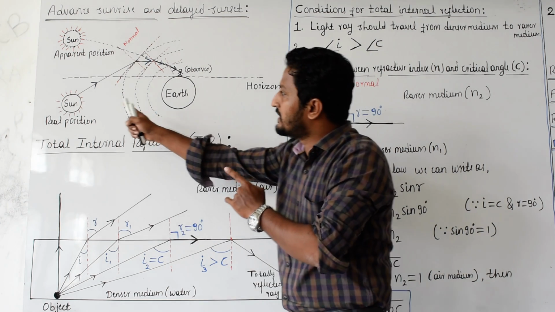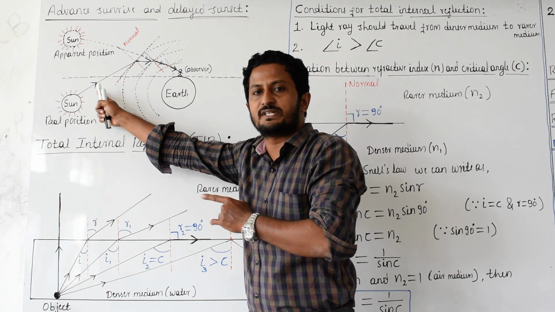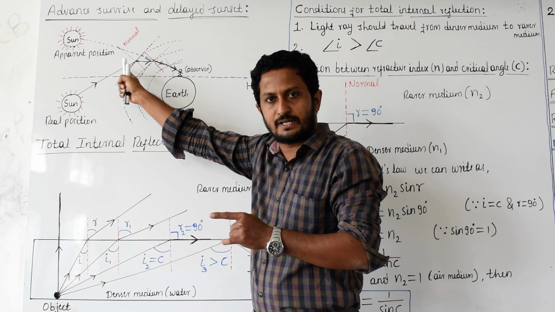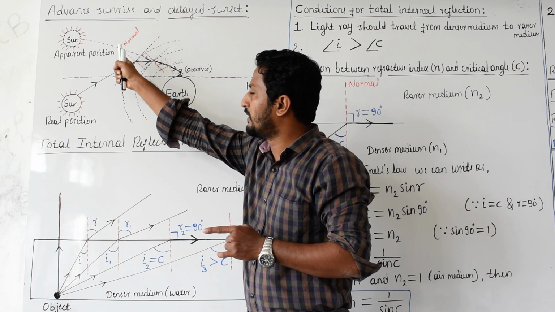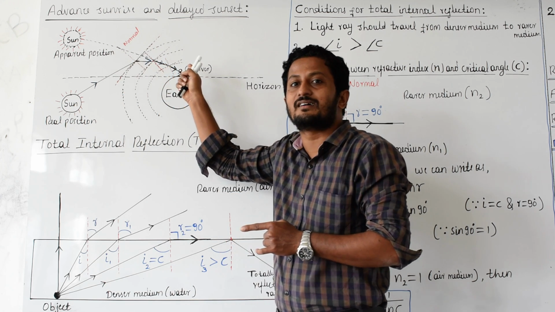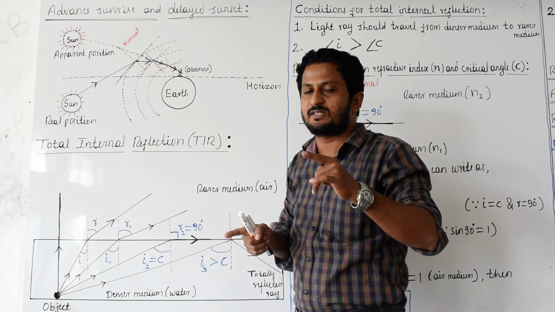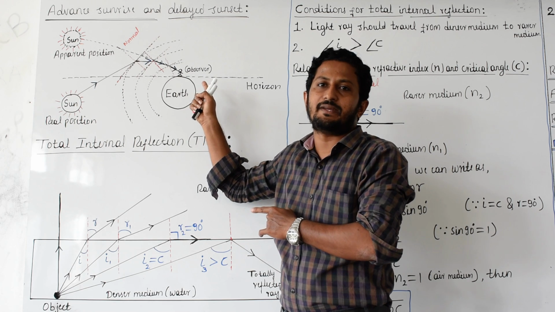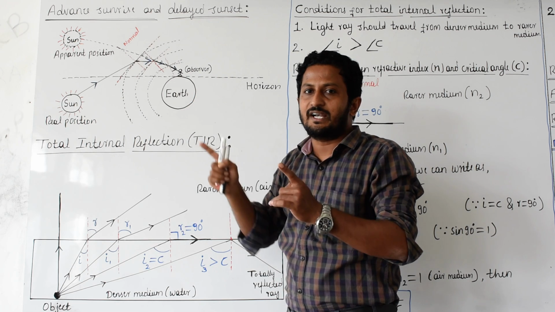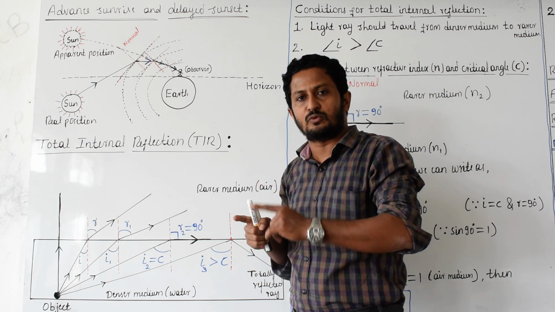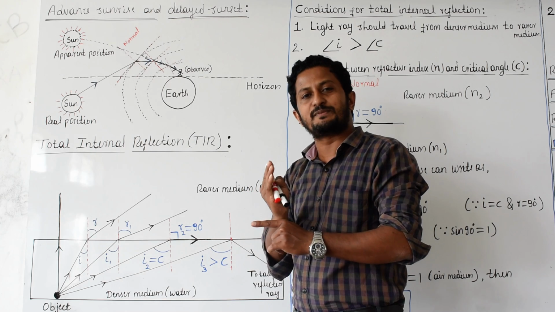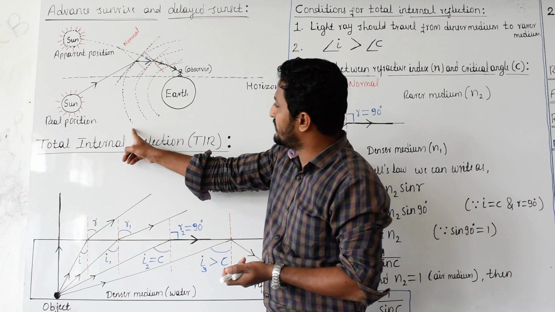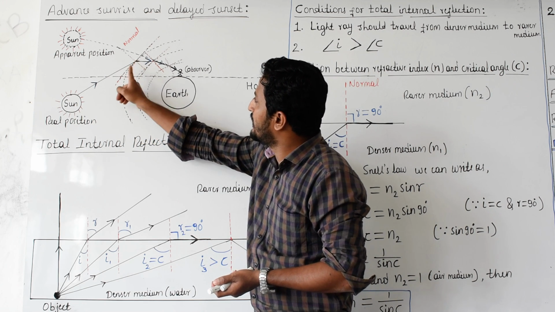This light ray from the sun entered the earth's atmosphere and moves from higher layers to inner layers. I mean, the light ray moves from a rarer medium to a denser medium. When light moves from a rarer medium to a denser medium, it keeps bending towards the normal. See here, this is the first layer.